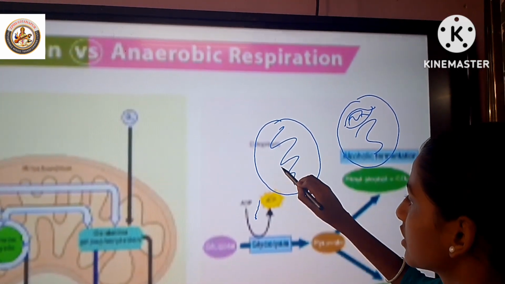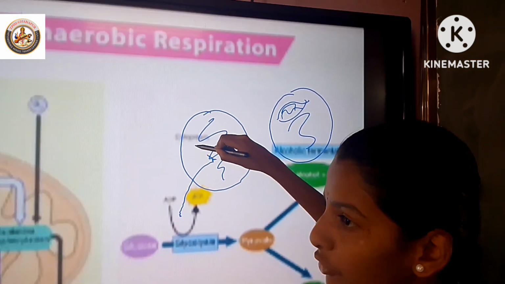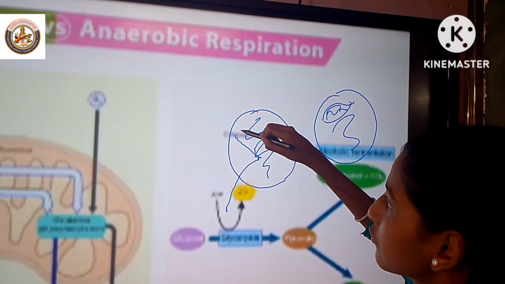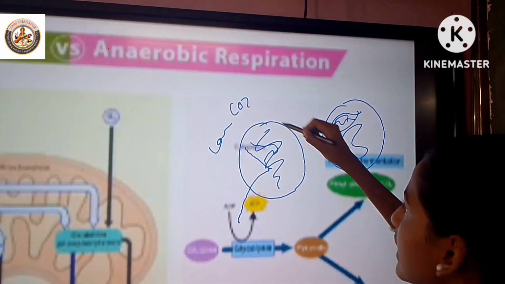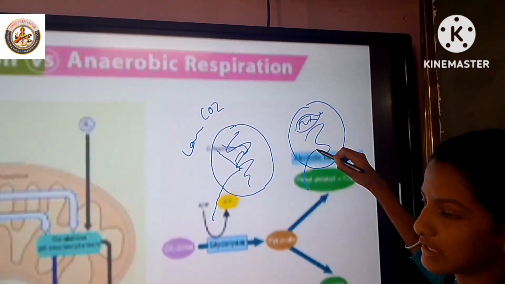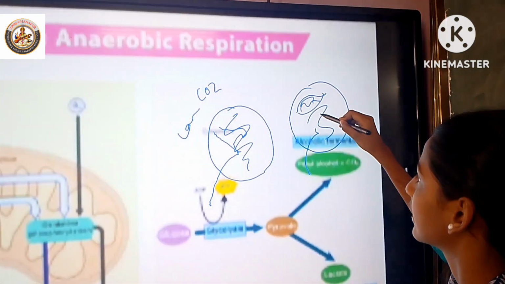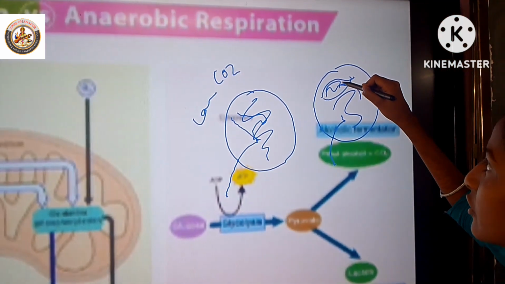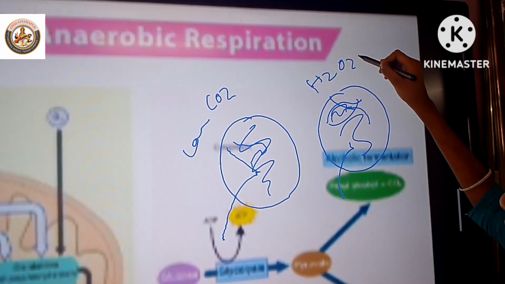When glucose enters the prokaryotic cell, it forms two pyruvic acid, and the pyruvic acid forms lactic acid or ethanol and carbon dioxide. When carbohydrate enters the eukaryotic cell, it divides into two pyruvic acid and reaches the mitochondria. It forms water, carbon dioxide and ATP.